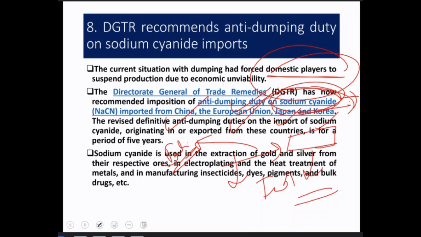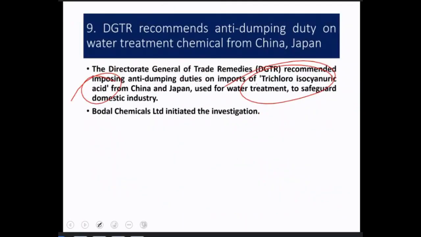As a result it is affecting the normal domestic market of sodium cyanide. In the same way, trichloroisocyanuric acid is also being imported to India at a lower price.